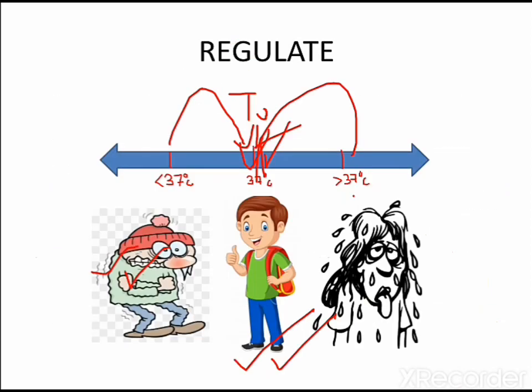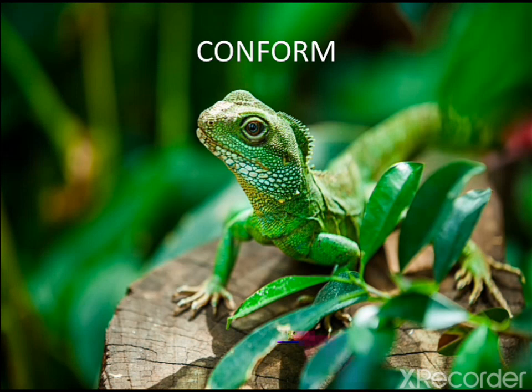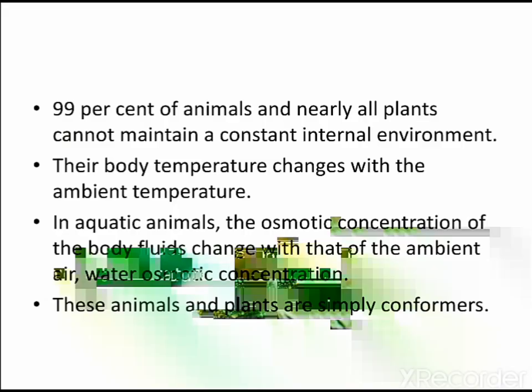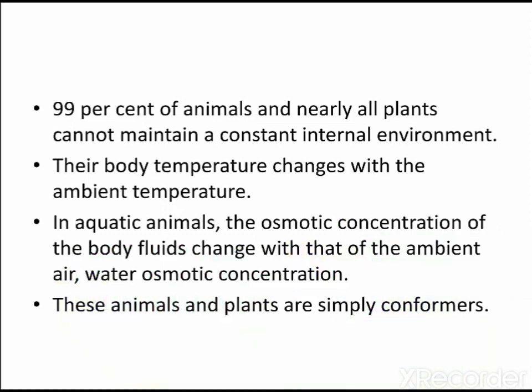Moving on with the second characteristic, which is known as conform. The second response is known as conformation. So let us understand what conformation is. Conformation is when the external conditions change, and the internal conditions also change accordingly. That means if it is cold outside, then our body temperature drops down. If it is hot outside, then our body temperature increases. This is happening in the case of poikilothermous organisms, that is, the cold-blooded organisms which cannot maintain a constant internal body temperature.